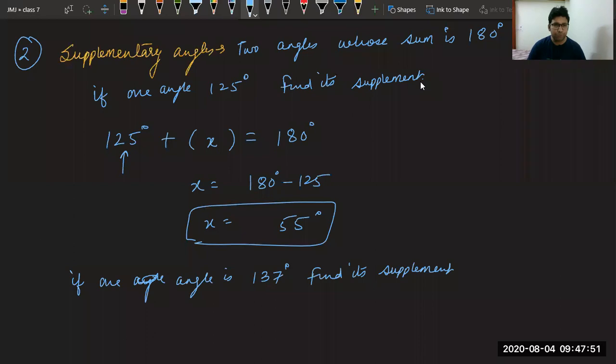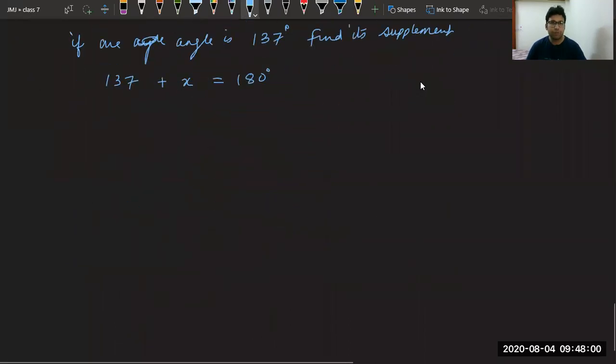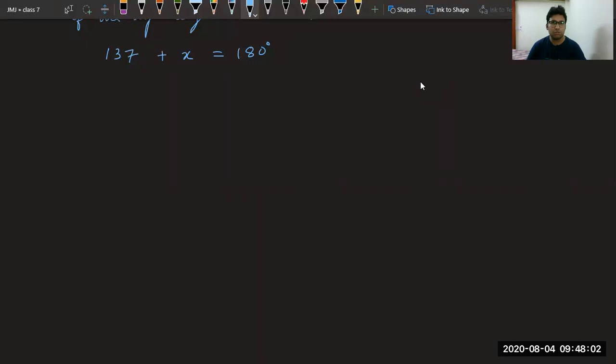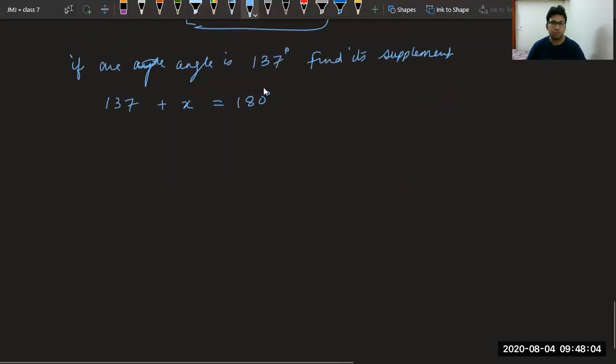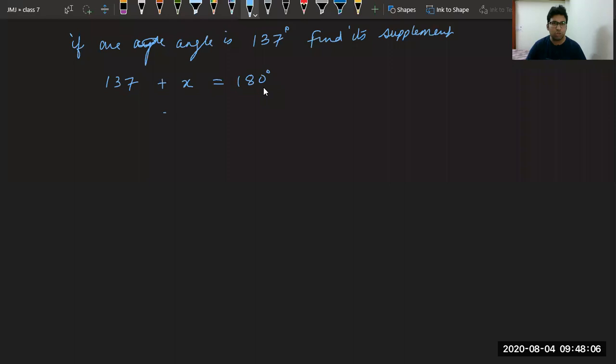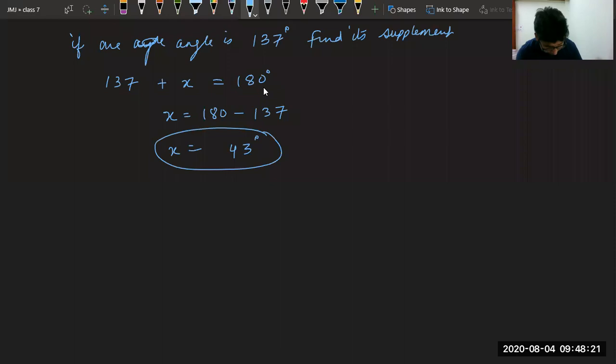Let me check. So if one angle is 137 degree, let us assume that x is the supplement angle. The sum should be equal to 180 degree. Now let's solve this. We will get x is equal to 180 minus 137, that is 10 minus 7 is 3, 7 minus 3 is 4, x equal to 43 degree. That's it. Those who were saying 53, yes, please check carefully.